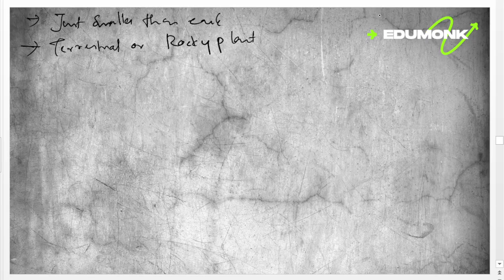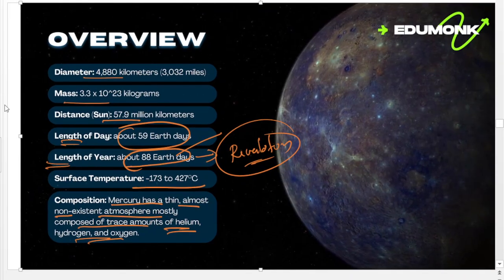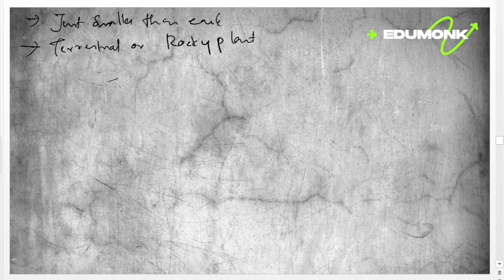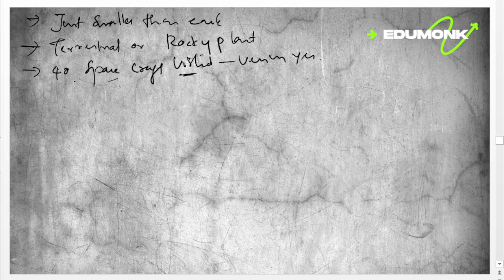Then around 40 spacecraft have visited Venus. Venus has an extremely high temperature, up to 480 degrees Celsius.